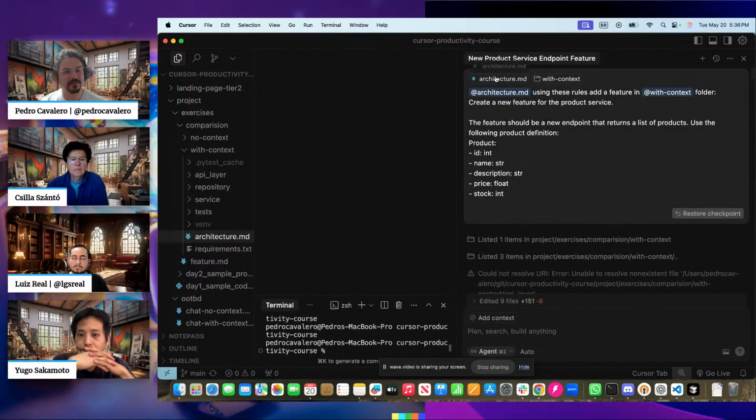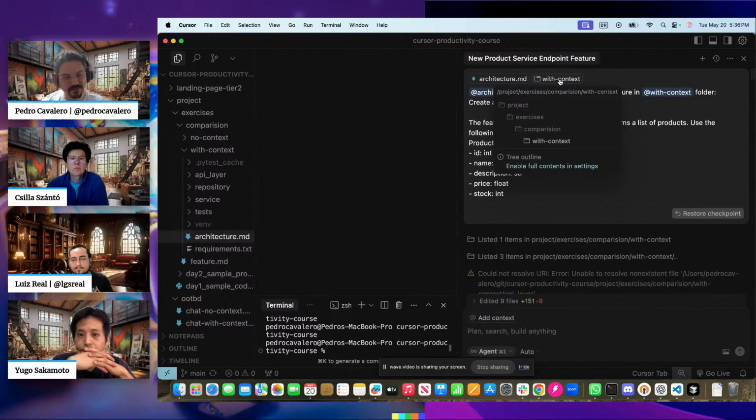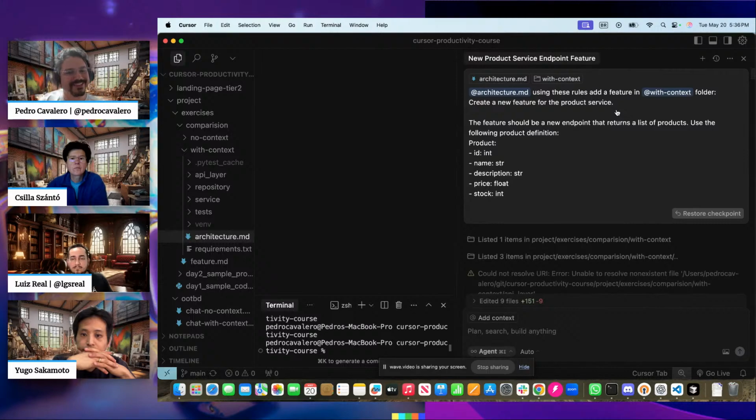Now I put the architecture MD here, in our empty folder, and then I say create a new feature for the product service. The feature should be a new endpoint that returns a list of products. Use the following product definition. Blah. The prompt is exactly the same. The only thing I added is using these rules. Boom. That's the only thing that I added.